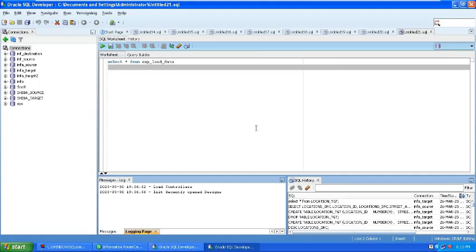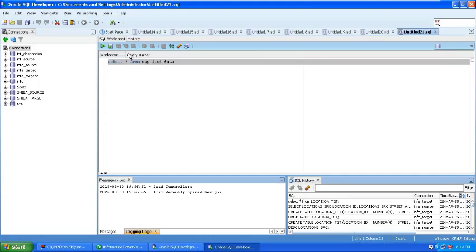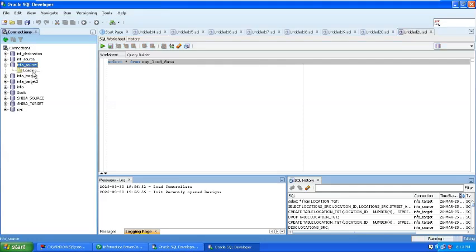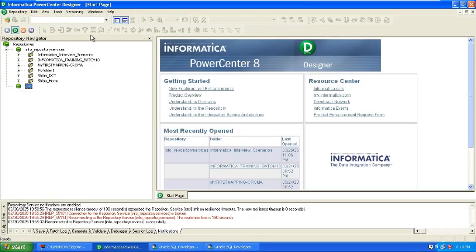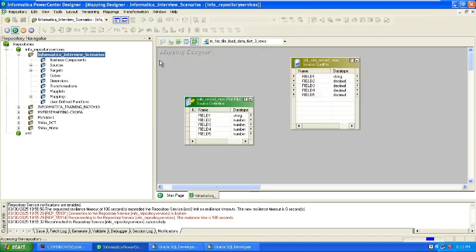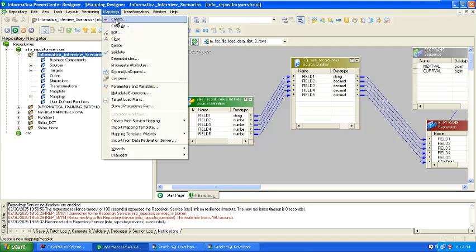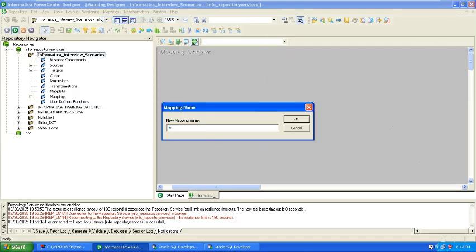So let's discuss it here. I'm going to take SQL. Let's say I will create one mapping. I'm going to the Informatica scenario folder in Informatica PowerCenter. I'm going to create one mapping here. Create a scenario mapping, duplicate data filter.